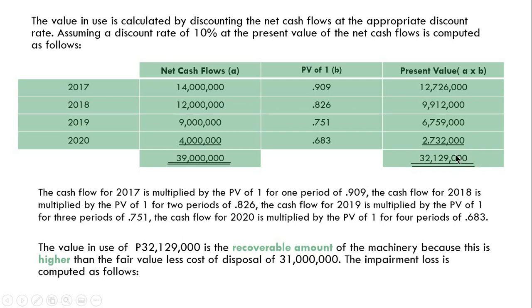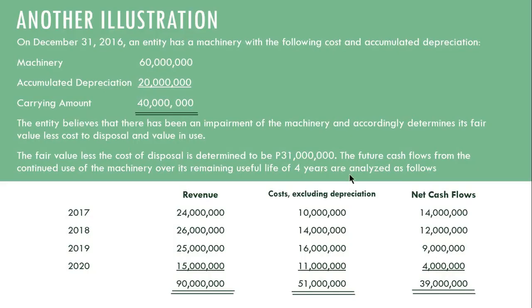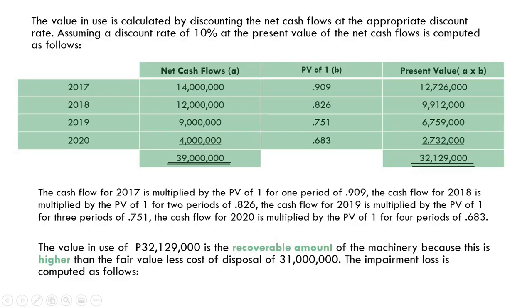So, we compare it to our fair value. Our fair value less cost of disposal is 31 million, right? Then our value in use is 32,129,000. Whichever is higher is the recoverable amount. So the higher amount is the value in use, 32,129,000. This is our recoverable amount.